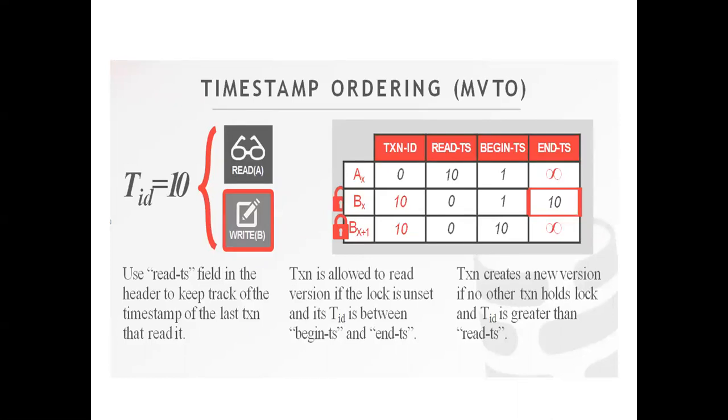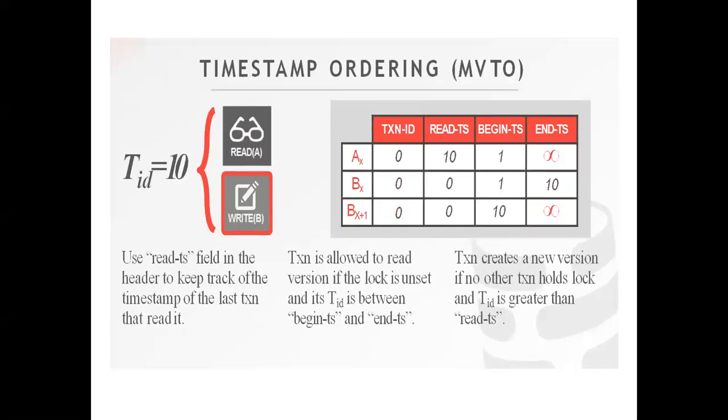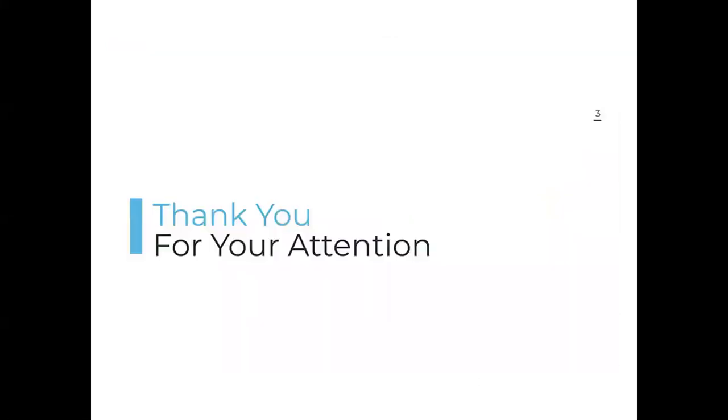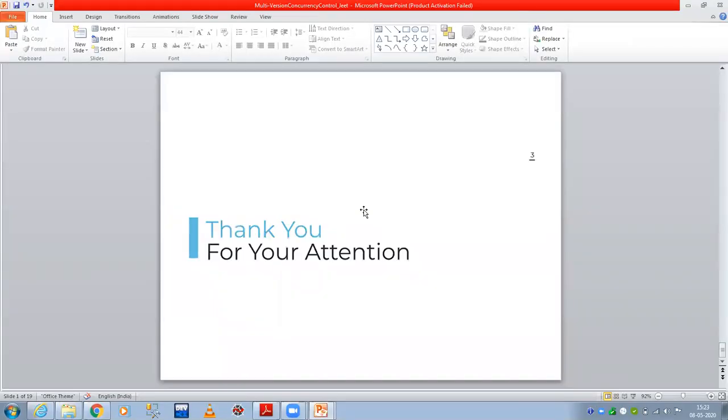So BX plus 1 is 10, so NTS will store that timestamp. Begin timestamp is now TS, and infinity will tell you about that.